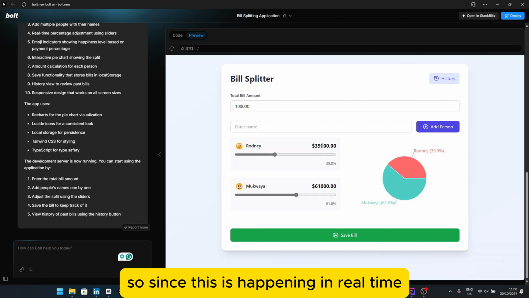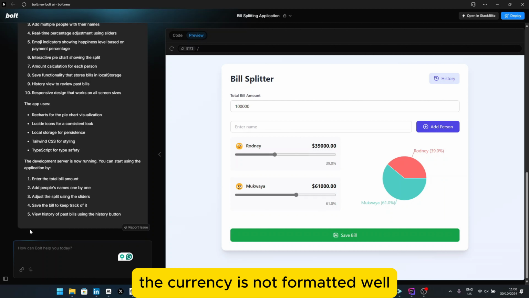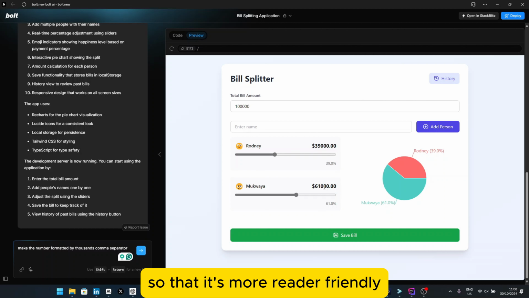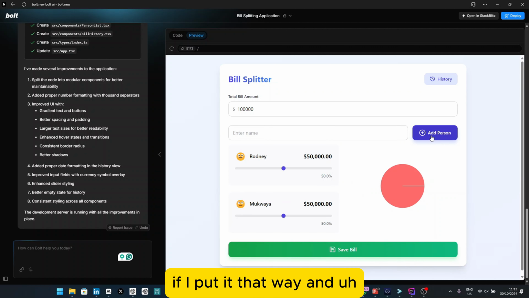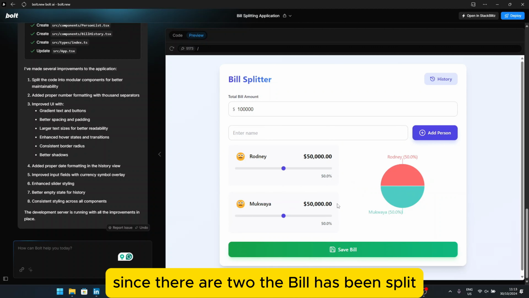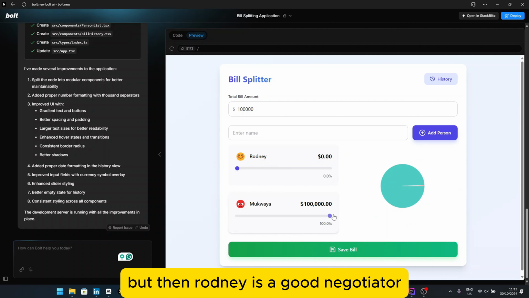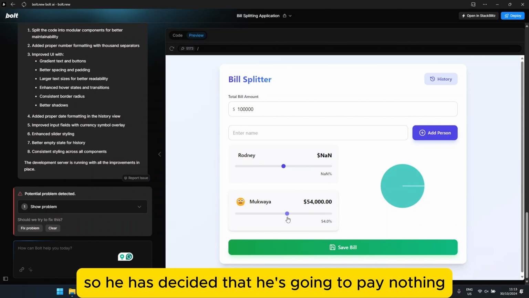Since this is happening in real time, the currency is not formatted well. I want the numbers to be formatted with commas so that it's more reader friendly, if I put it that way. And since there are two, the bill has been split, each of them is paying 50, which is okay, but then Rodney is a good negotiator, so he has decided that he's going to pay nothing.